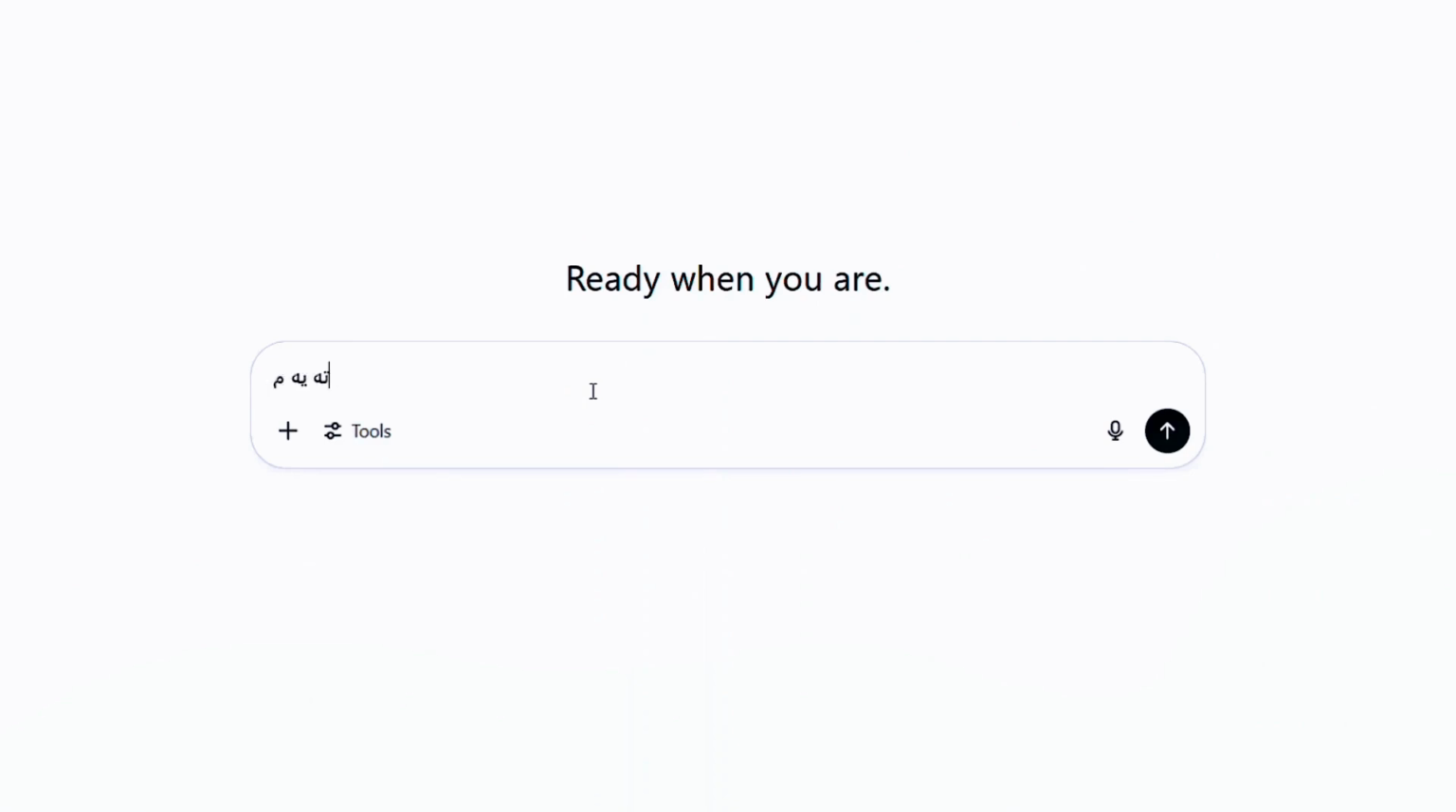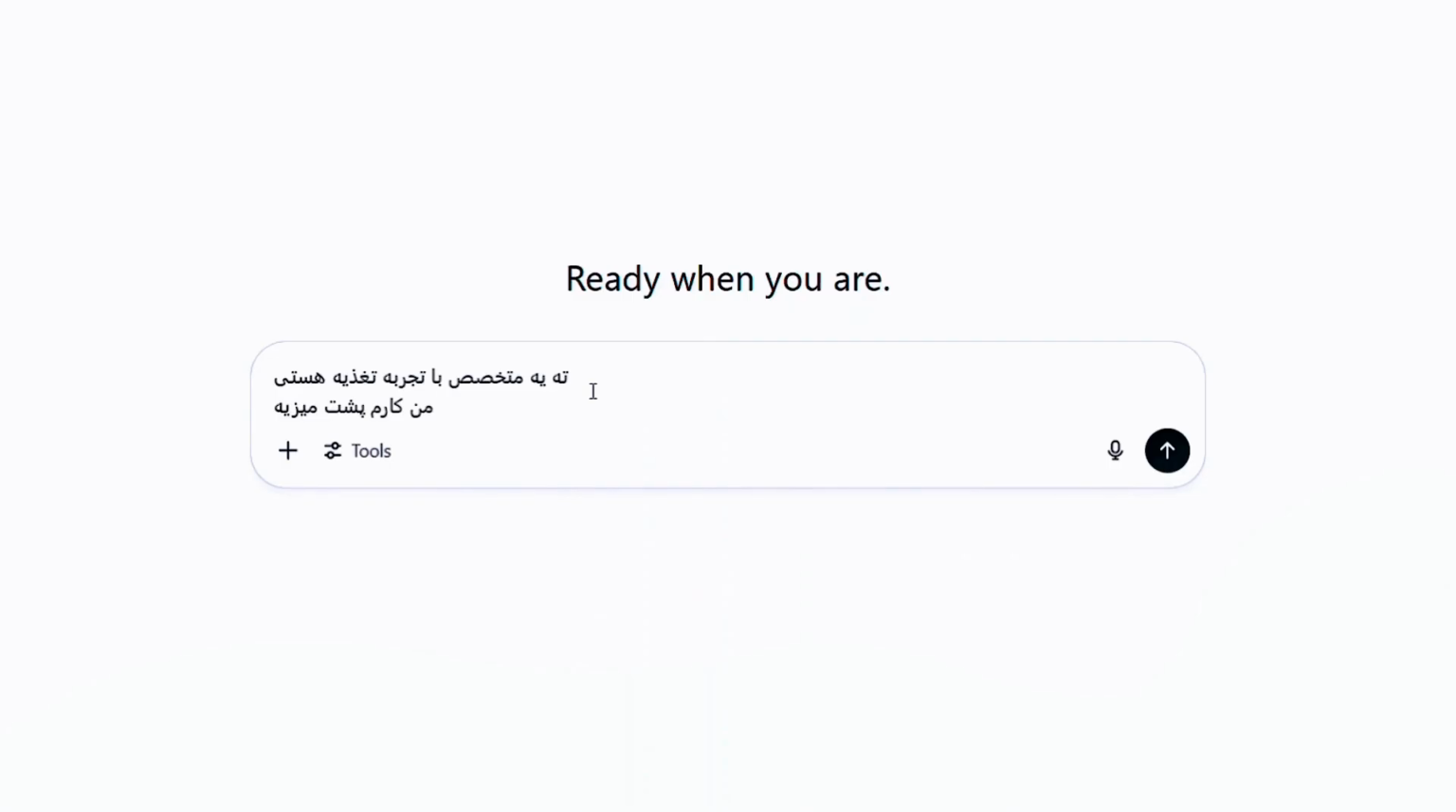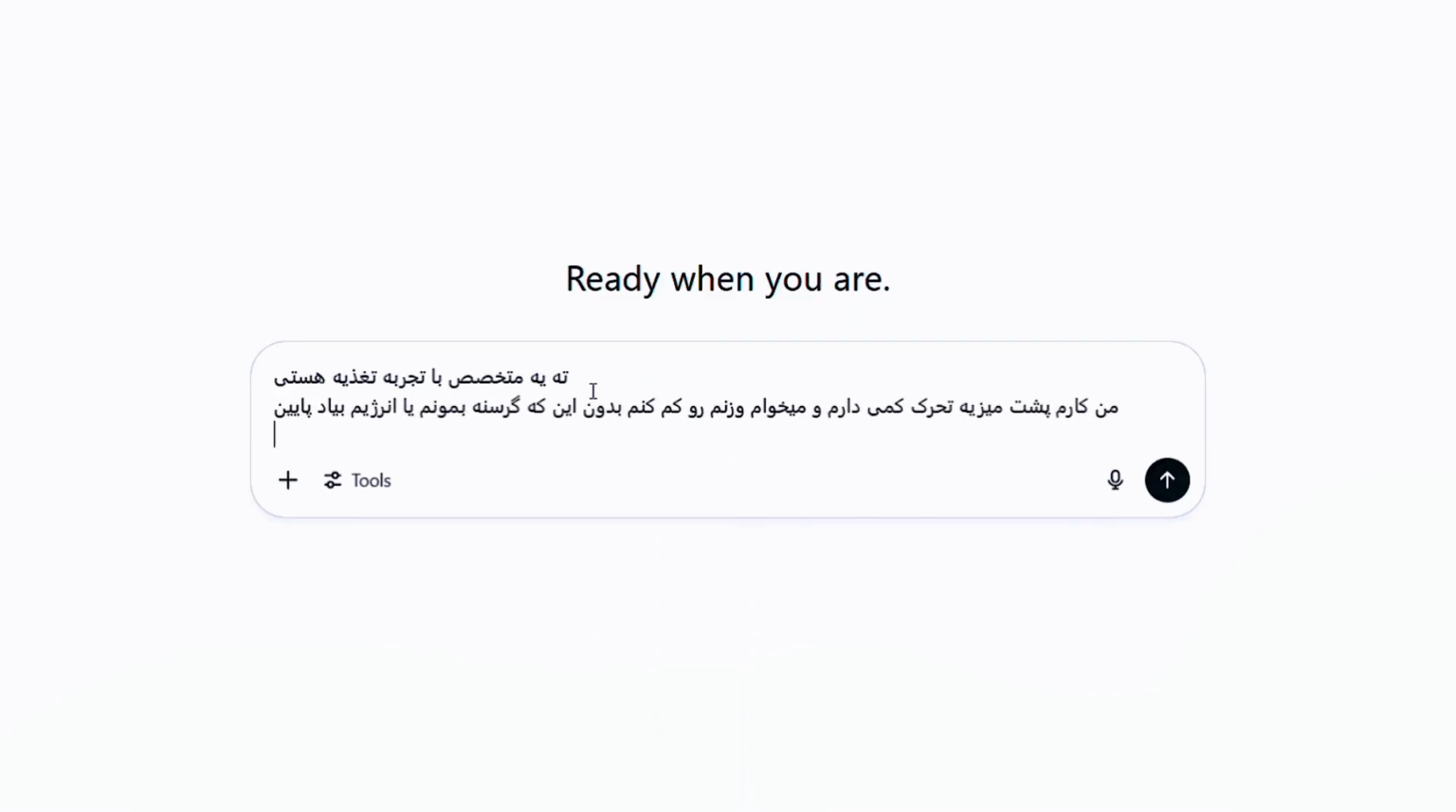In the next example, we tell it that you are an experienced nutrition specialist, and then we explain our situation to it. We say that our job is desk-based and we have little physical activity, and we want to lose weight without feeling hungry or losing our energy. Then we give it the instruction and ask it to write a meal plan for us.